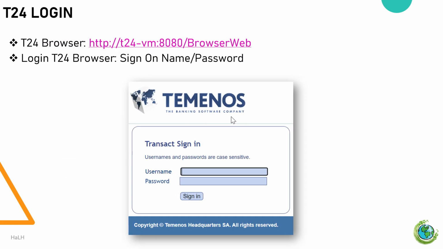Let's explore the basic usage of Temenos Transact T24 through the T24 browser web. Later, Temenos introduced additional interfaces like UXP Browser and the latest Transact Explorer, which have more modern and lightweight designs. However, the fundamental usage remains similar to what I'll guide you through using the T24 browser web. Let's begin with the first step, logging into the T24 browser web. Keep in mind that Temenos still uses an independent user system and permission structure within the browser web. Unlike Transact Explorer, it doesn't currently support single sign-on SSO.